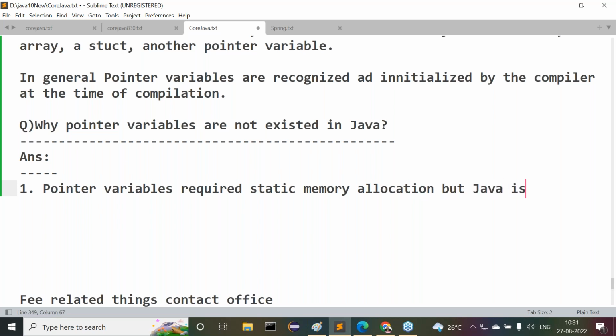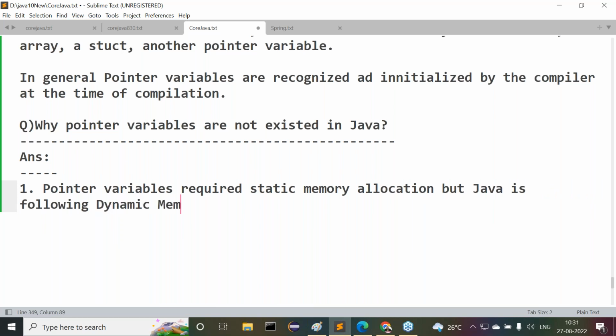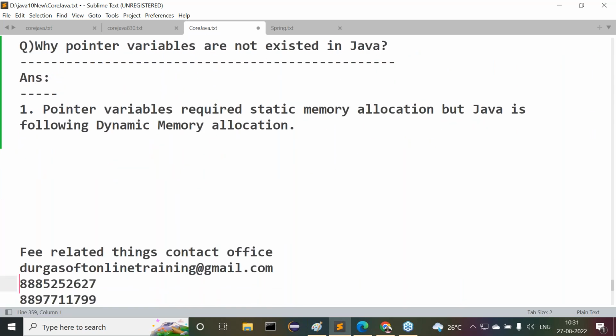But Java is following dynamic memory allocation. This is point number 1. From this point, I can give one more reason. What is that another reason here?